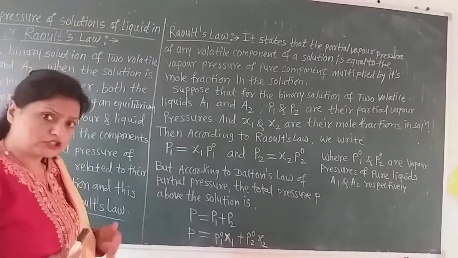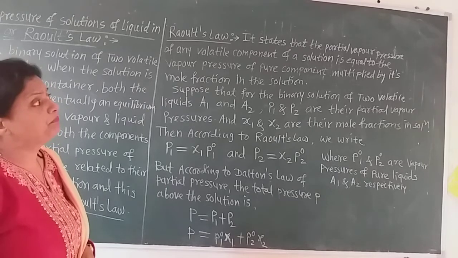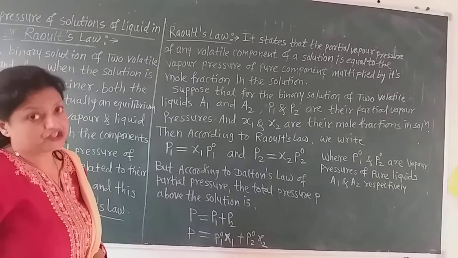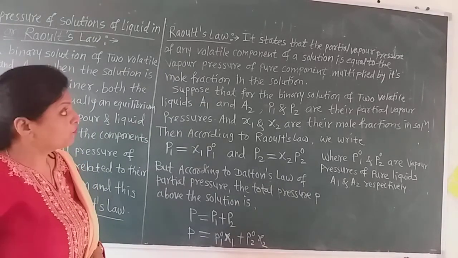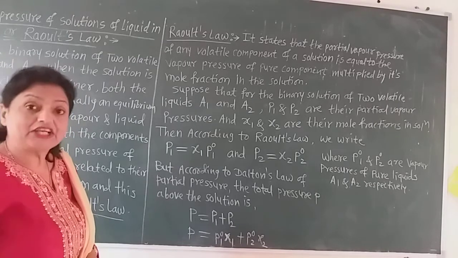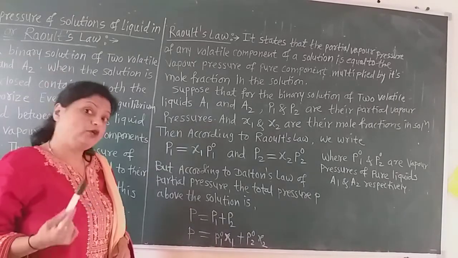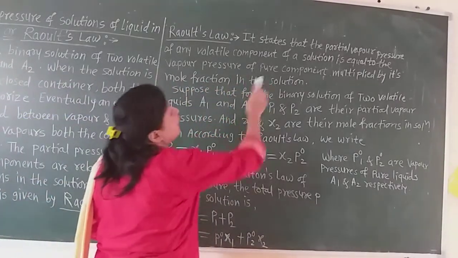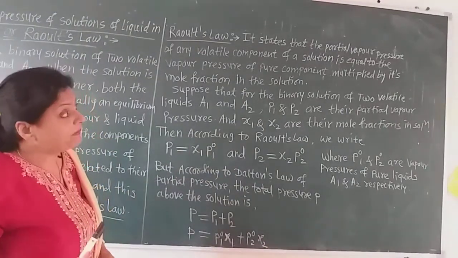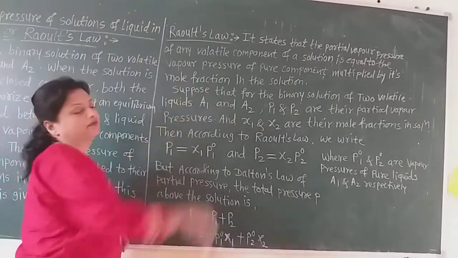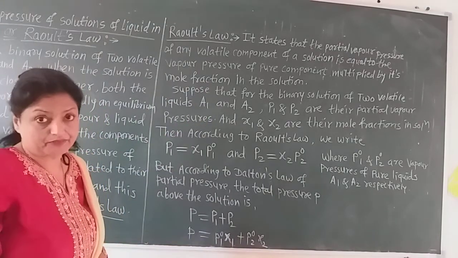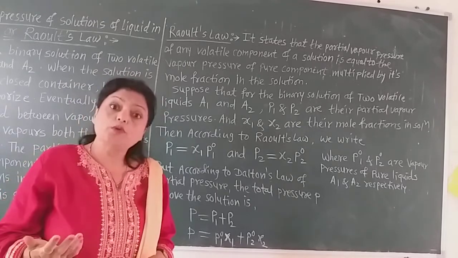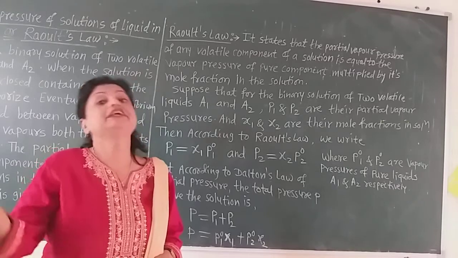Raoult's law states that the partial vapor pressure of any volatile component of a solution is equal to the vapor pressure of the pure component multiplied by its mole fraction in the solution. Now this is the statement. The partial pressure is equal to the pressure of that pure component multiplied by its mole fraction.